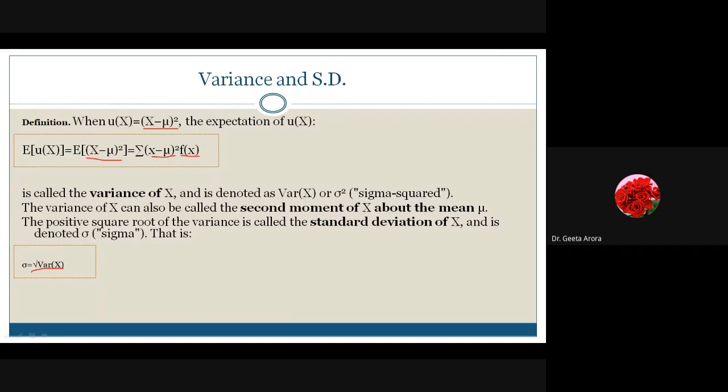And what else? In this course, we are also going to learn about the moments. It might come in the next lecture, where we will learn about the moments and their moment generating function.